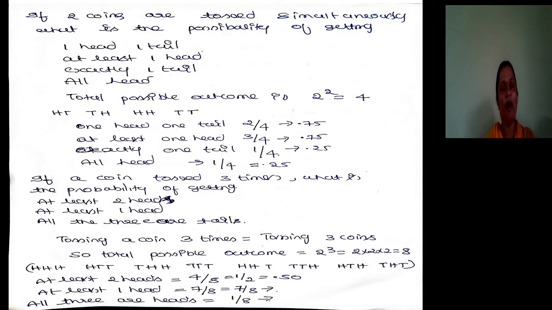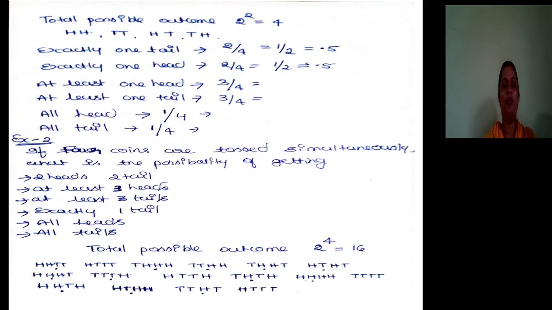So this is all about solving problems relating to tossing coins. You must be in a position to identify the total number of possible outcomes. When you toss a coin, there are 2 possible outcomes, either head or tail. So that is 2 to the power 1. Here power 1 means 1 coin. So the total possible outcome is 2.